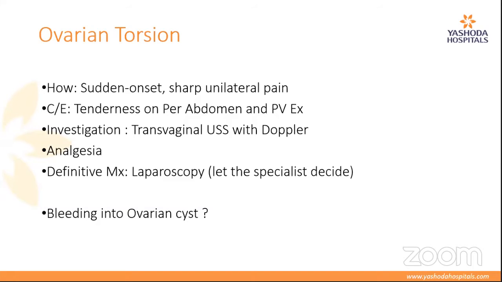It is important to keep these diagnoses in your mind when you're looking at any female patient, because we generally tend to look at all the surgical causes and seem to miss out on some of the gynecological causes. So in any female patient, keep your eyes open, look for signs of ovarian torsion. This has a window period, so if the surgery is done quickly, we can salvage the ovary. So I'll send it over to ma'am so that she can continue with the management.